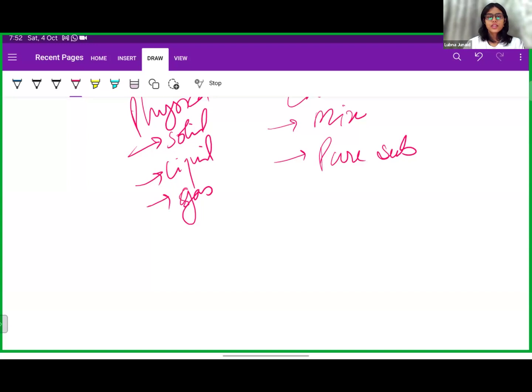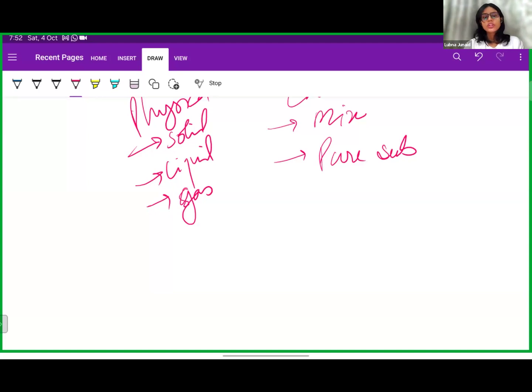Also, one thing is that these states of matter, solid, liquid, and gas, are interconvertible, right? If I have to convert a solid into a liquid, I'll heat it. For example, take ice. Ice is a solid, and if I have to convert it into liquid, I'll heat that ice and it will convert into liquid. And if I further heat that liquid, it will be converted into gas.